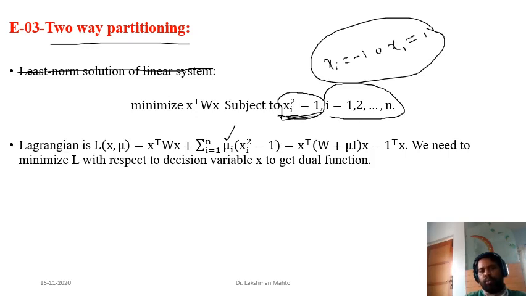If you want to write this in matrix form, with respect to mu i xi squared, you can introduce a diagonal matrix having mu i on its diagonal. That way the Lagrangian takes the form x transpose (W plus diag(mu)) x, and this linear term, minus 1 transpose mu.